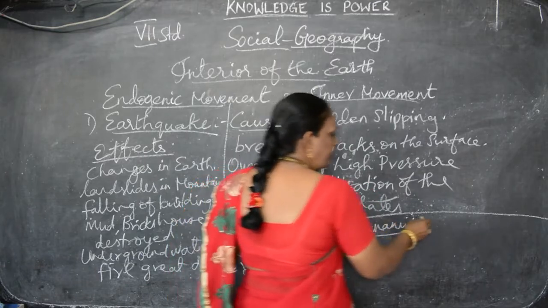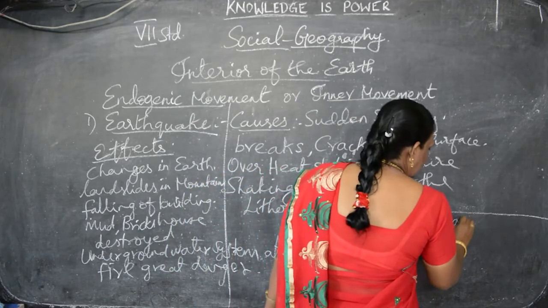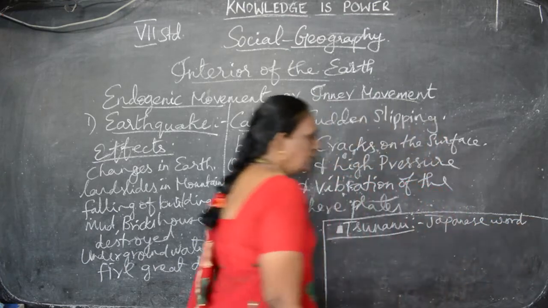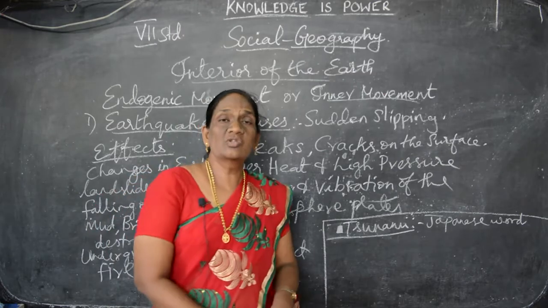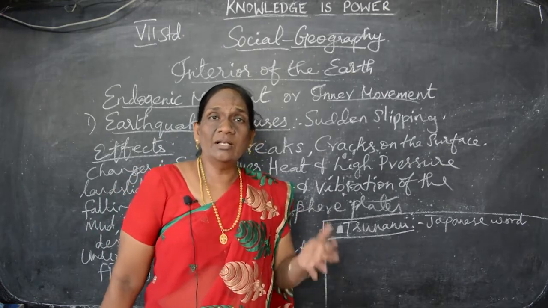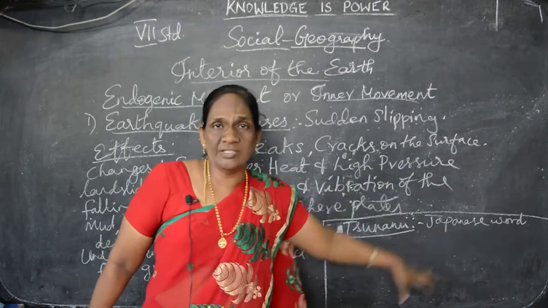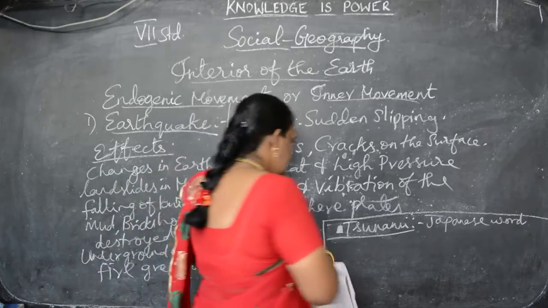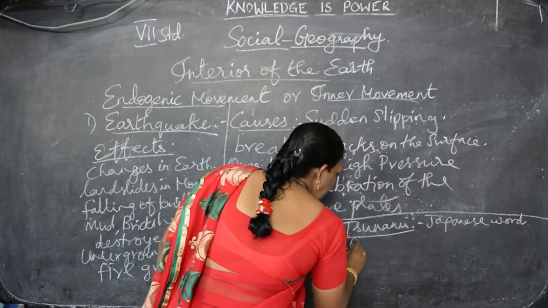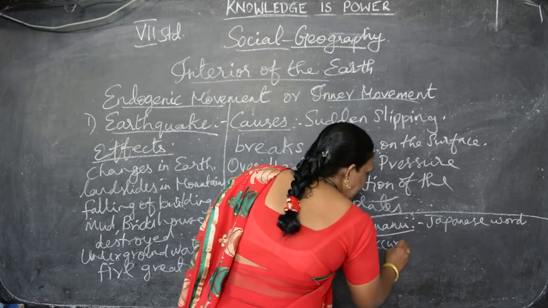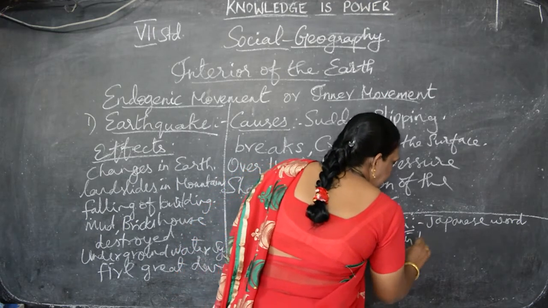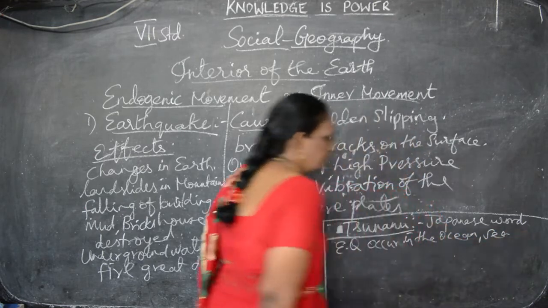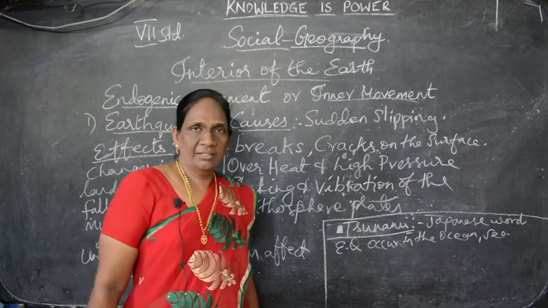Tsunami is a Japanese word. Understand what is tsunami? Do you know, children? The earthquake which occurs on the ocean, on the sea water, is called a tsunami. Tsunami means an earthquake that occurs in the ocean or any other sea or water. Can you follow?